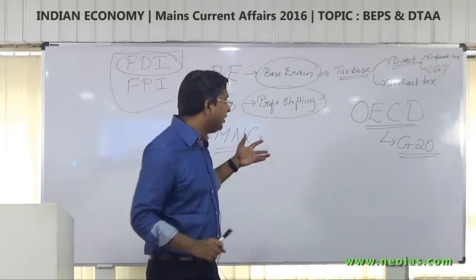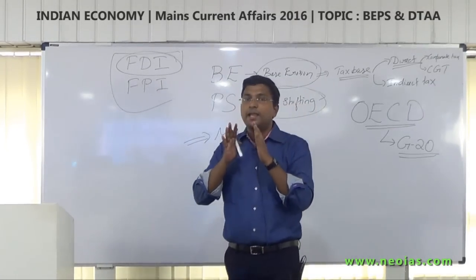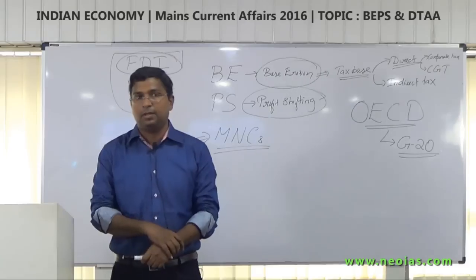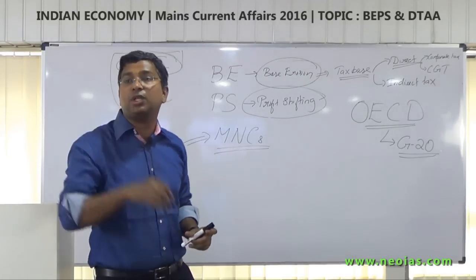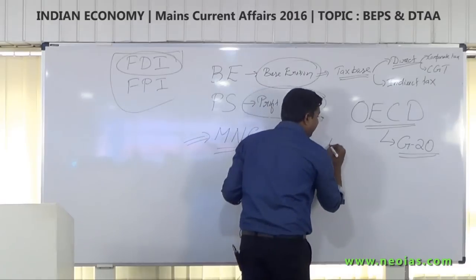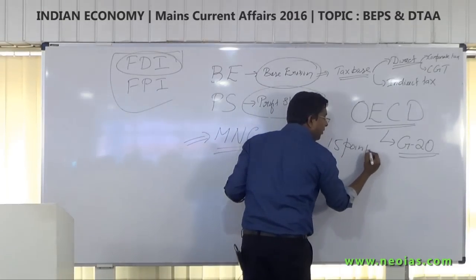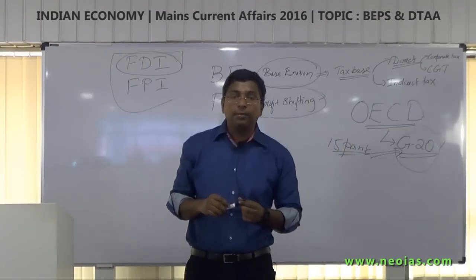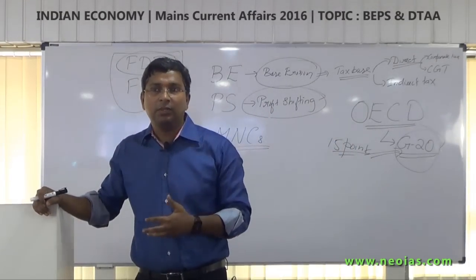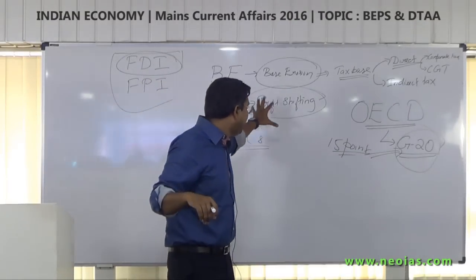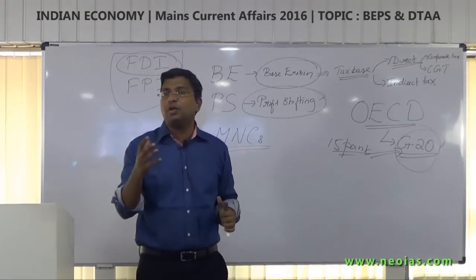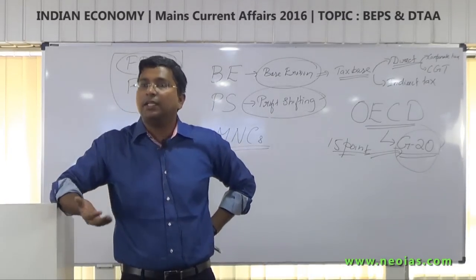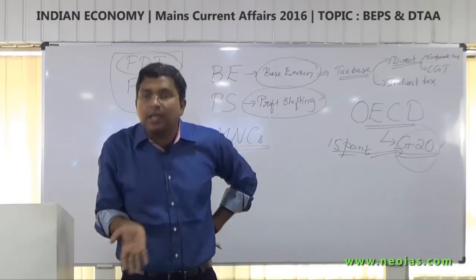Now this OECD has set an action plan to tackle this issue of BEPS. So it has given a 15-point action plan. OECD has given a 15-point action plan for whom to implement? For G20 countries to implement. Now once they implement this 15-point action plan, they can ensure that the multinational companies' tactic of tax avoidance can be reduced, and thereby the tax base of the G20 countries can be increased.